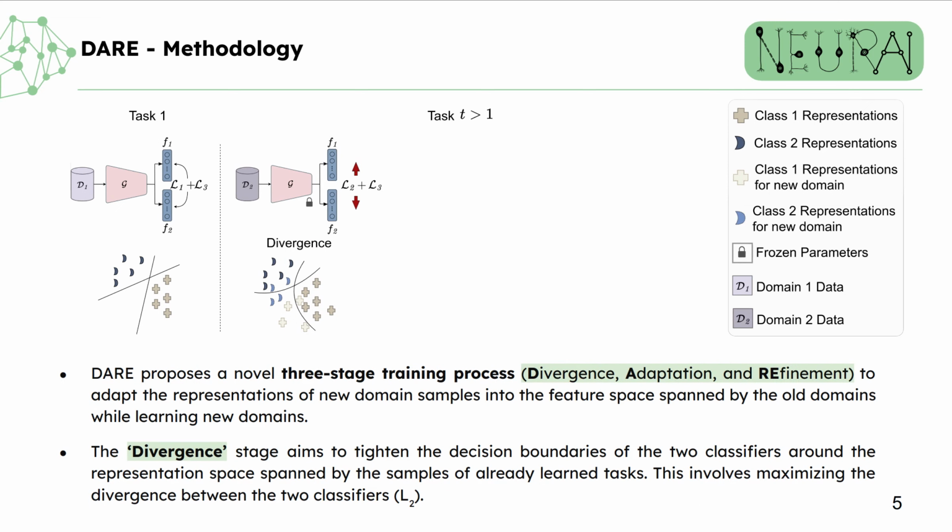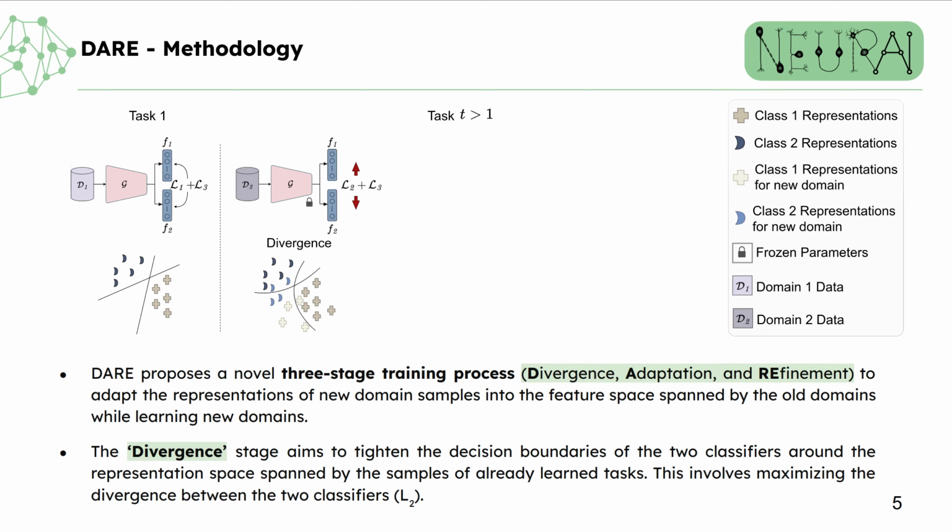Our method, dubbed DARE, proposes a novel three-stage training process: divergence, adaptation, and refinement, to adapt the representations of new domain samples into the feature space spanned by the old domains while learning new domains. This effectively reduces the representation drift at task boundaries, as it preserves representations of old tasks while adapting the information of new tasks according to them rather than vice versa.